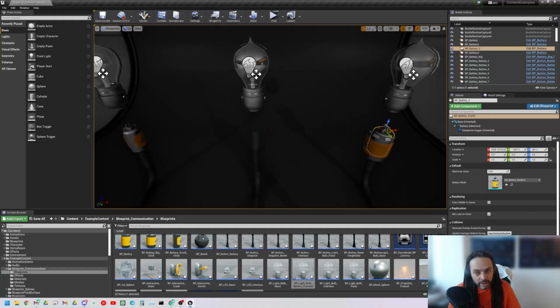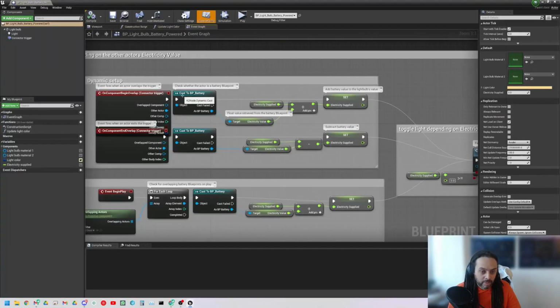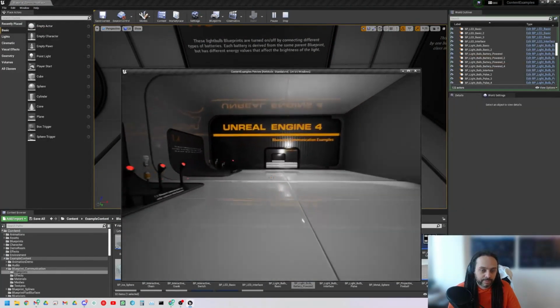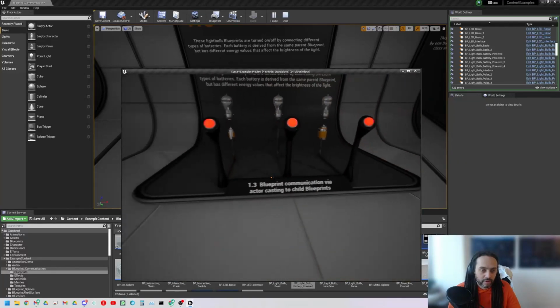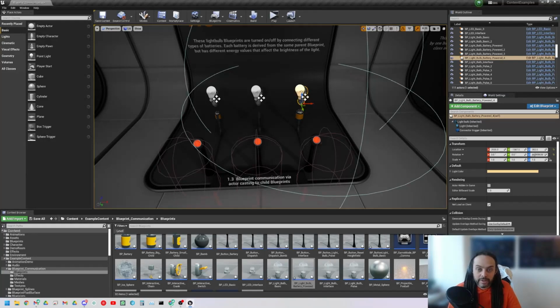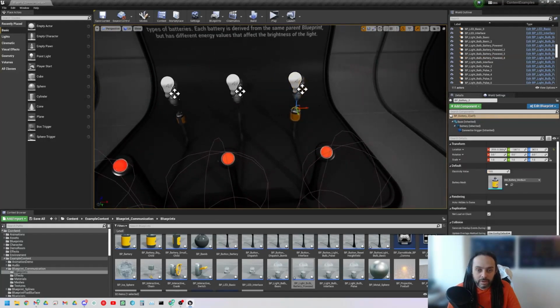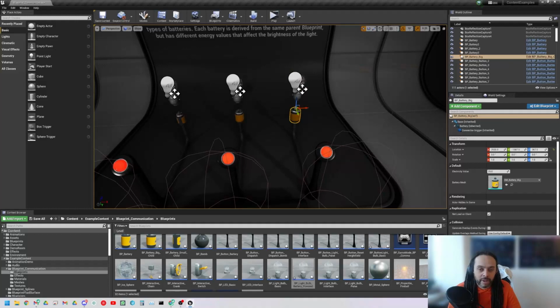Let's move this one across here and just check this light here and see what this is checking for. Cast to blueprint battery. So what should happen here with these as well? Turn on. Both turn on. Okay. Now let's say I only want this light, I only want this one to be activated by this battery.